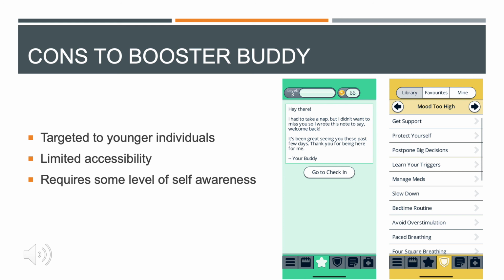If they're not going to be on their phone, then they definitely won't use it. And then negative symptoms such as lack of motivation, like we've mentioned. Just those symptoms could create barriers for the client to engage with the app in general.